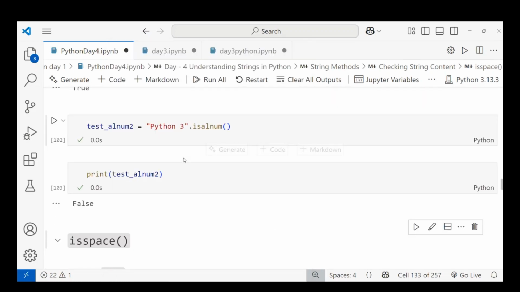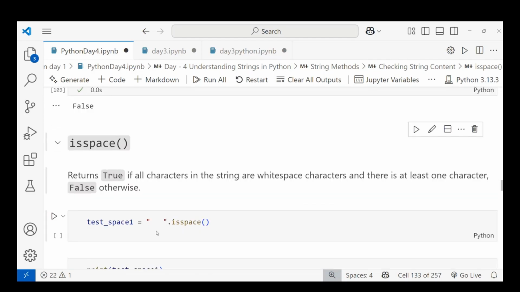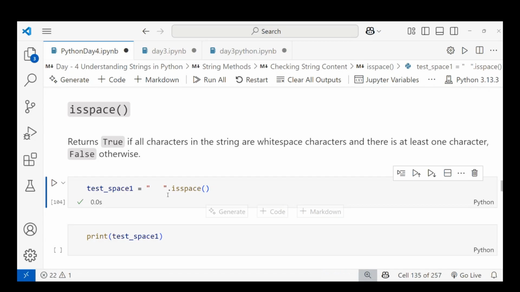Okay, let me take isspace. It's another operation. What will it do? Checking whether spaces are there or not. If all the characters in the string are white space characters, then only it will be true. Otherwise, you will get false. You can see, right, I'm giving only spaces here. I'm checking isspace.